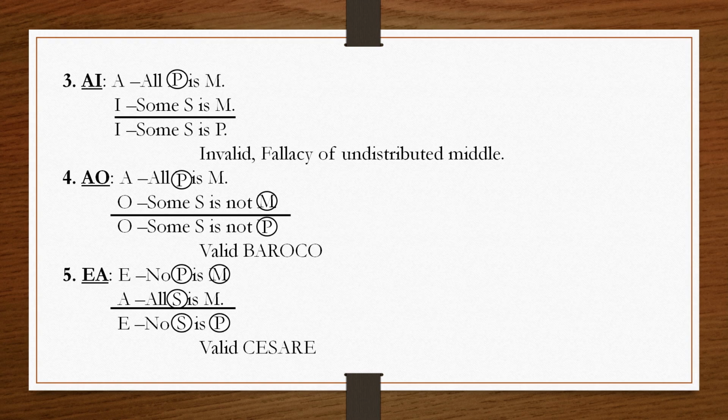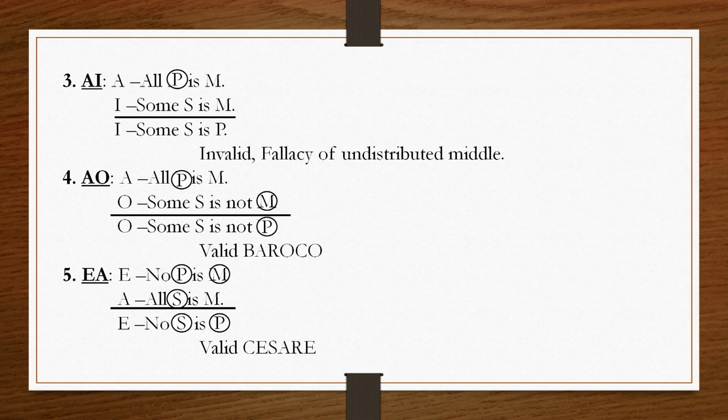So, E is our conclusion, and you know E proposition distributes both subject and predicate. That means both the terms, minor term and major term, get distributed in the conclusion. So, in the premises we have to see whether the three terms have been distributed or not: major term, minor term and also the middle term.